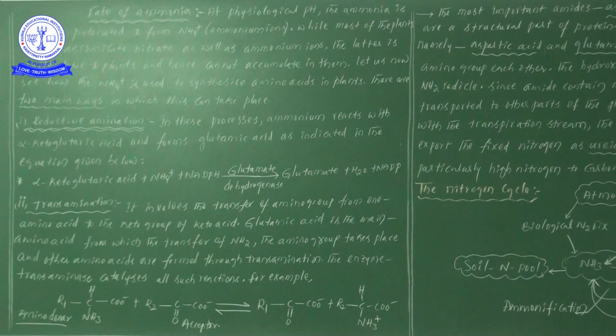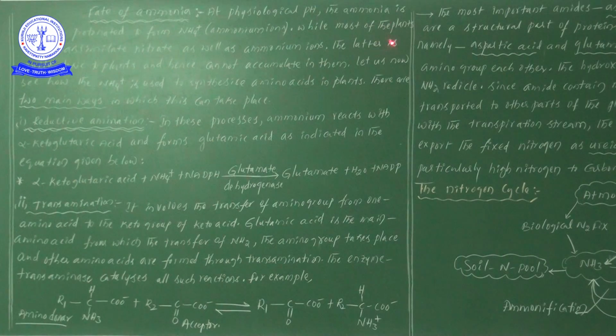First of all, at physiological pH, ammonia is protonated to form NH4 plus. Means first of all it will be protonated. Suppose you take NH3, protons are going to be added, and thereby it will be converted into NH4 plus. So at a physiological pH, ammonia is protonated to form NH4 plus, or ammonium ions.